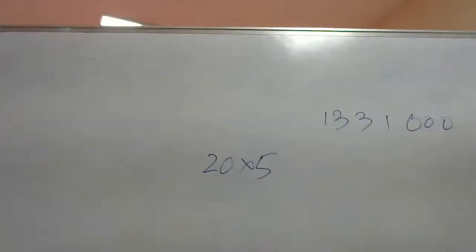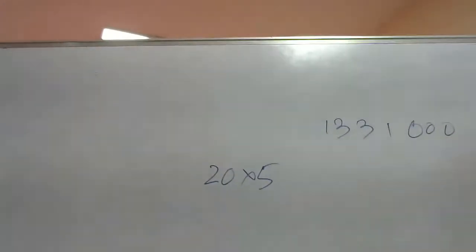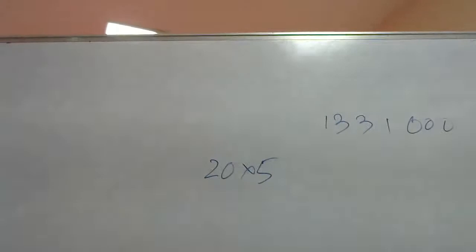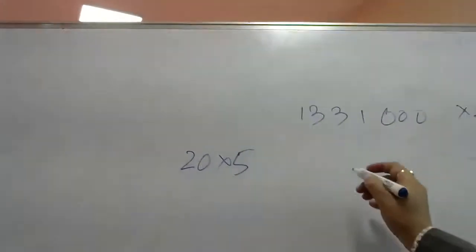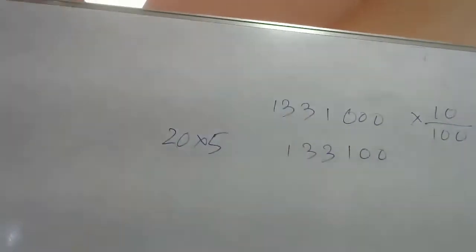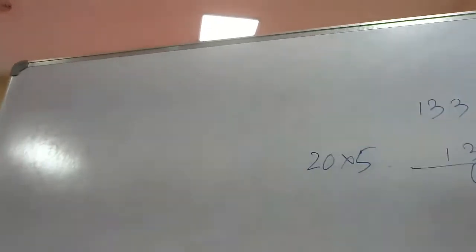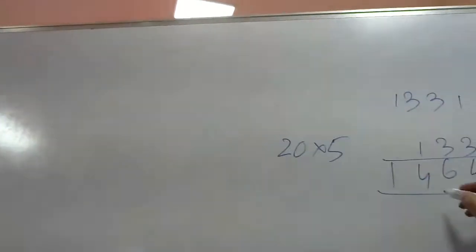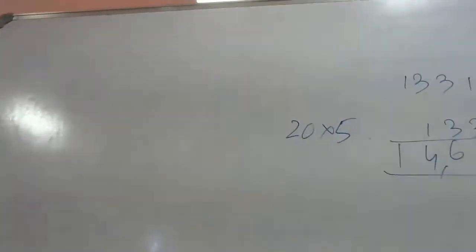So 10% of 13 lakh 31,000 would be 1,33,100. If I add it up, that will be 14,64,100.